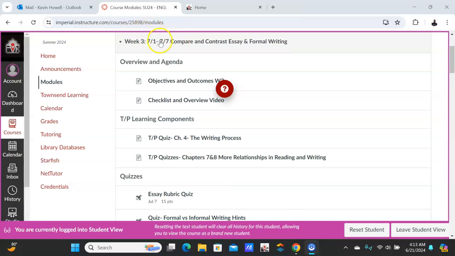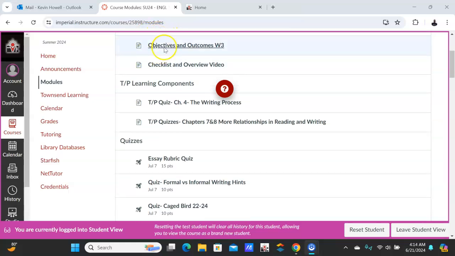This week will run from July 1st to July 7th. Now remember, Independence Day, July 4th, is in there, so you may want to work around that. Okay, so the objectives and outcomes and the checklists and the overview are here.